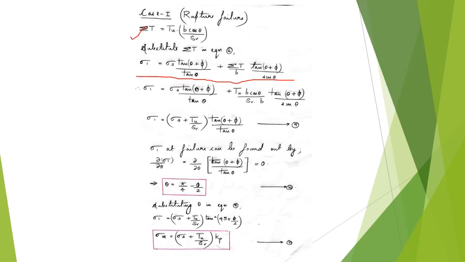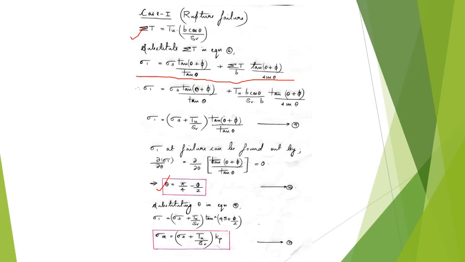That is our intention. In order to find the maximum value of sigma 1 at failure, if we look at the equation, the only variable is theta. So we can differentiate this equation with respect to theta and equate it to 0, and then we can find the value of theta. This will give you the theta at failure, basically the angle of the rupture plane. That will be 45 minus phi by 2.